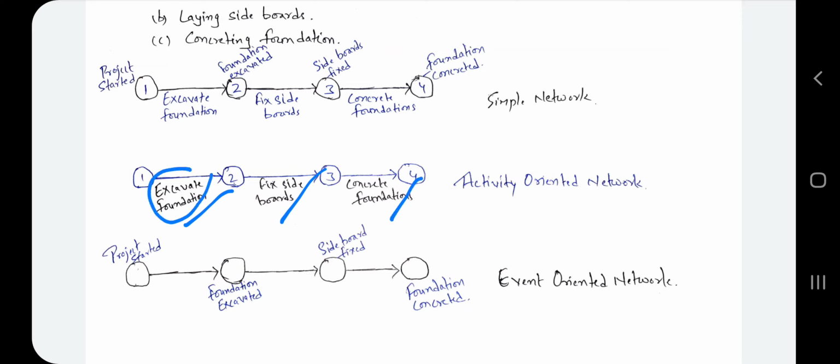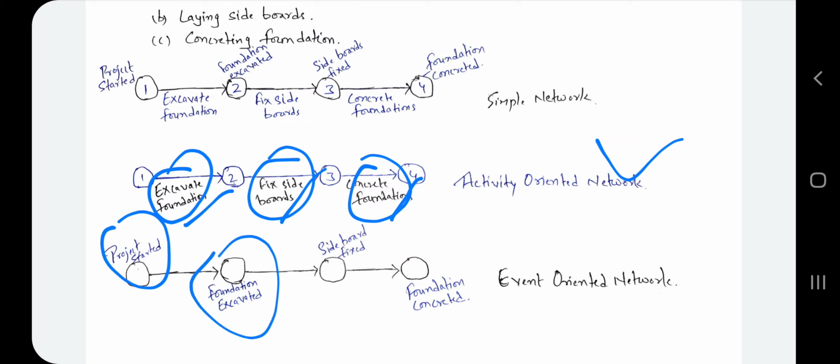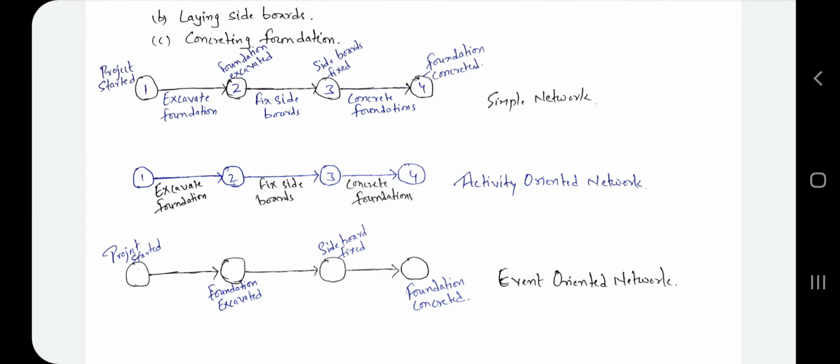So here we show only the activity part, and this is known as the activity oriented network. But if we show the event part, then we say that it is the event oriented network. Okay, so these are the activity oriented network and the event oriented network.